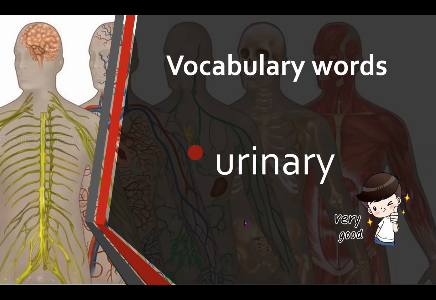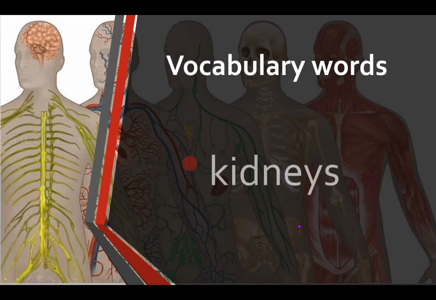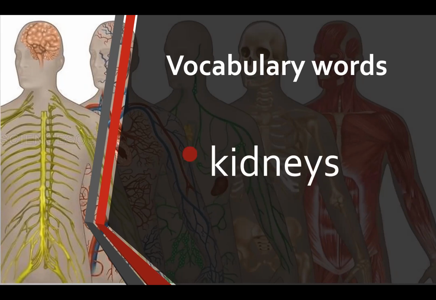Urinary is also a system. It filters blood and creates a new product, urine, and takes it out from our body as well. Urinary is where the urine is taken out.